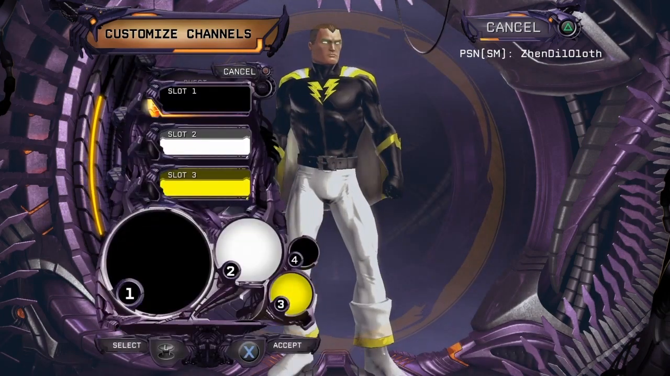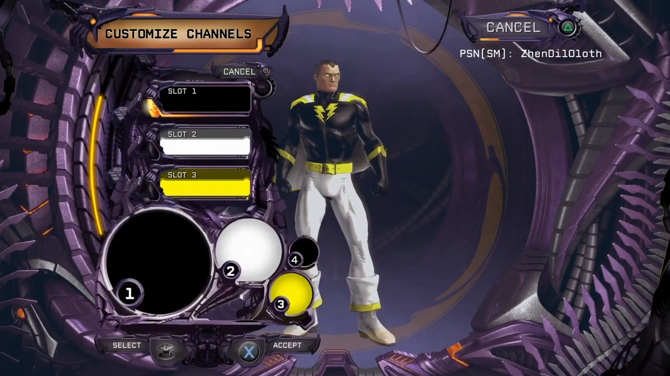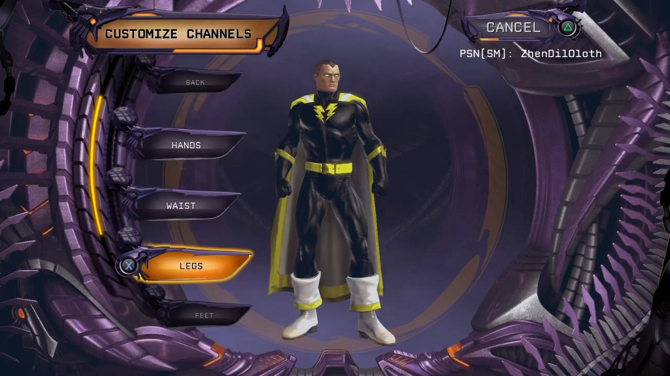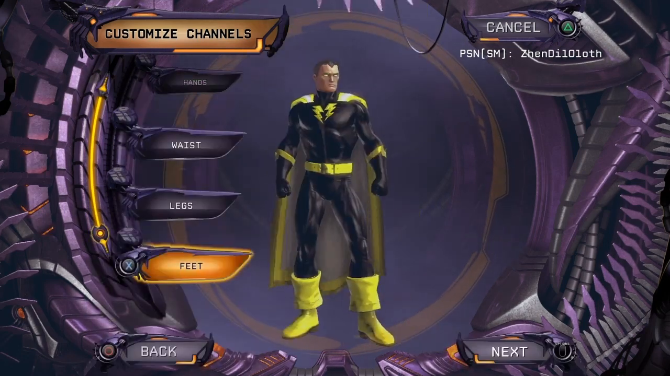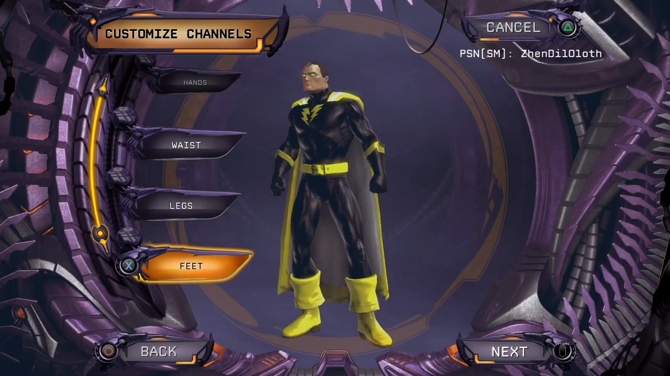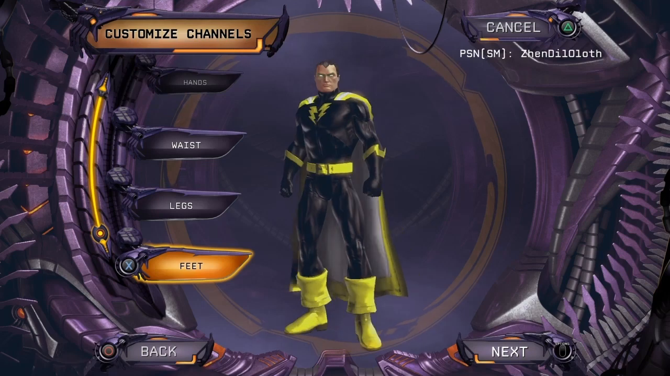For the waist, obviously, we'll go with yellow. The legs, we'll just put it black. And for the feet, we'll go with yellow again. So for the costume, this is about as close to our friend Black Adam as we can get right now.